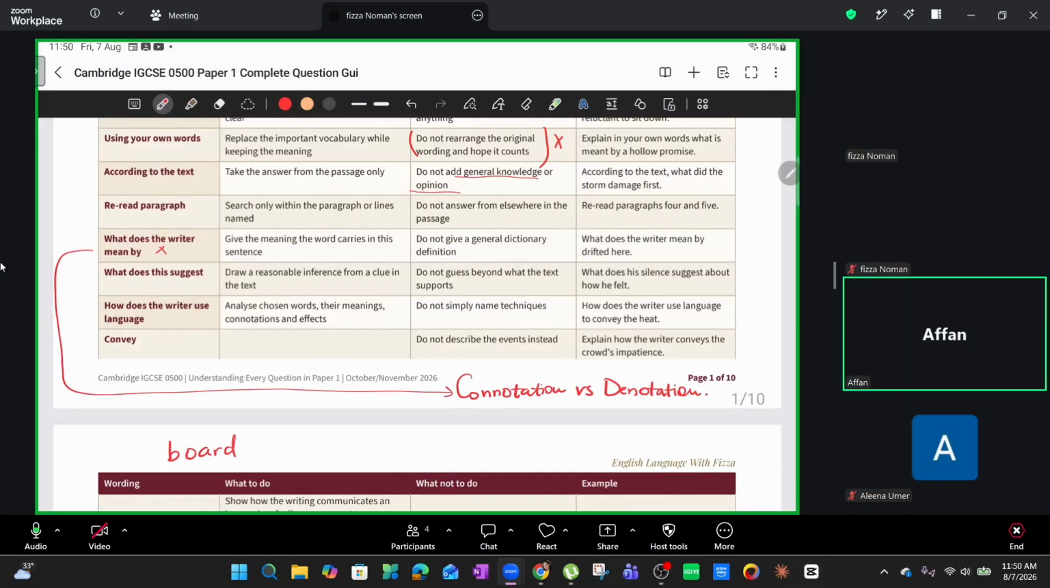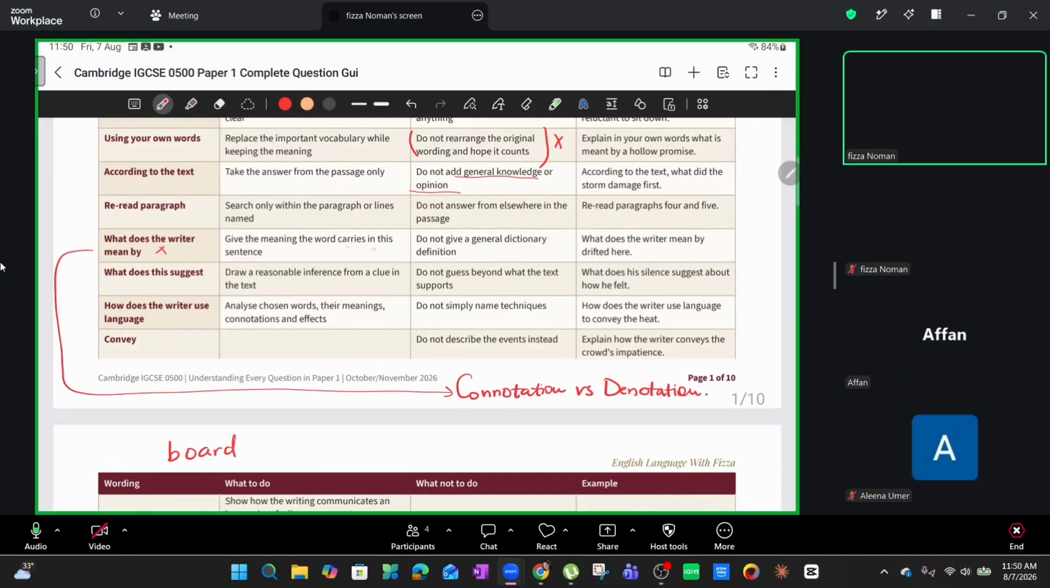So in this case, we will be figuring out the contextual meaning. So do not give a general dictionary definition. That's not the requirement. What does the writer mean by "drifted" here? The context will be understood by you once you have completed